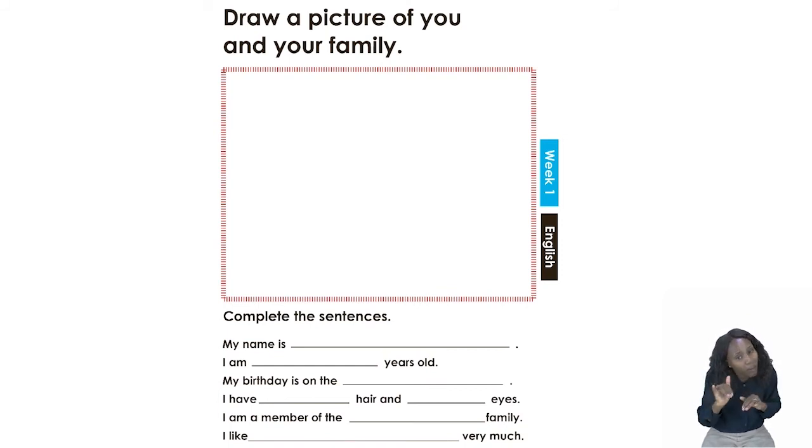And then lastly, I want you to tell me what your family is all about. When it says, I am a member of the dash family. And before you conclude this activity, you need to tell me what you like very, very much. And after that, I would like you to color as well. Color your family, what they usually wear, what colors maybe they like when they go out together as a family.